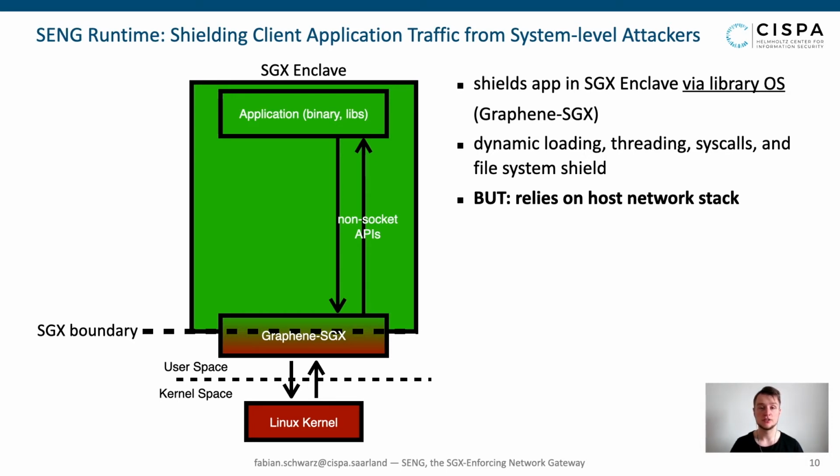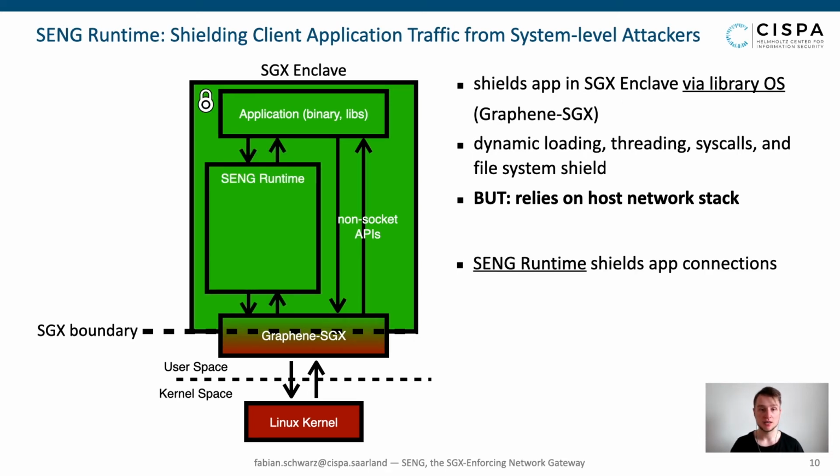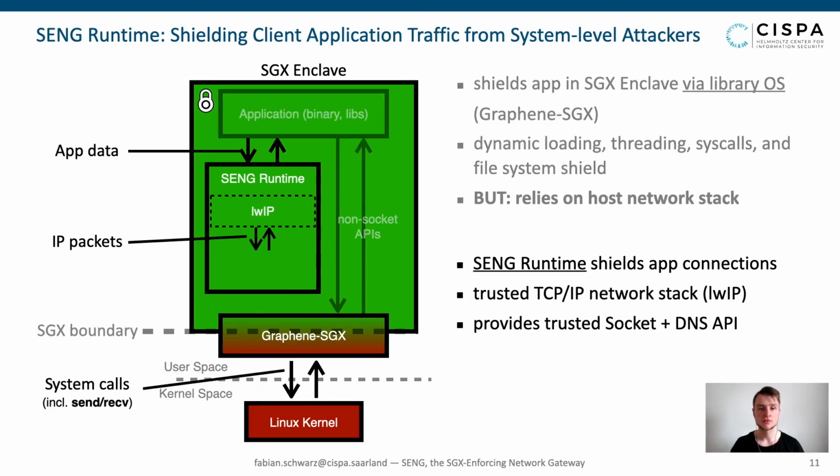However, Graphene SGX relies on the untrusted host network stack and is therefore insufficient to shield the application connections and DNS traffic. To fill this gap, SENG integrates the SENG runtime for shielding the client network traffic. The SENG runtime exposes a trusted socket and DNS API and includes the lightweight LWIP TCP/IP network stack.